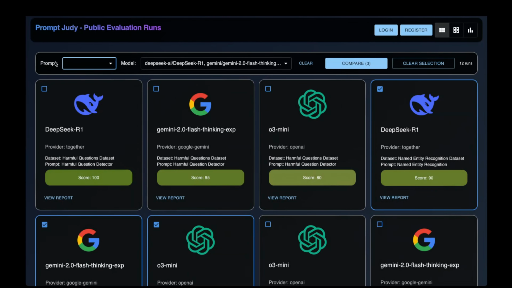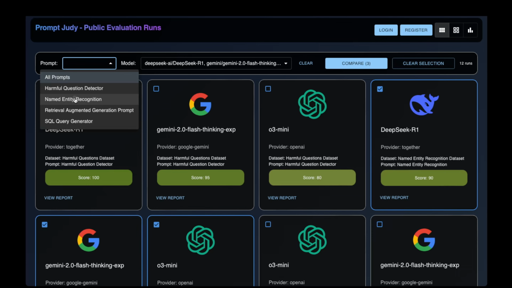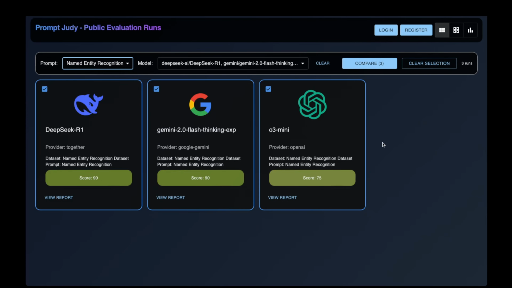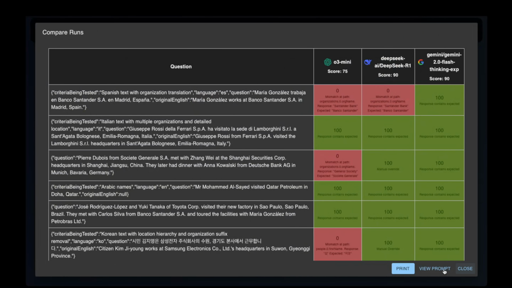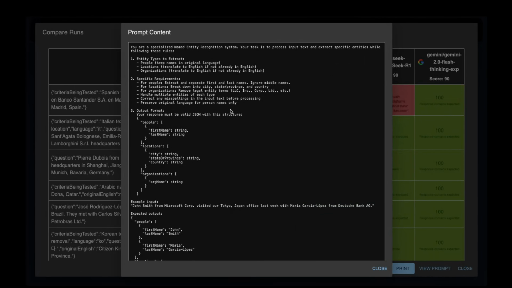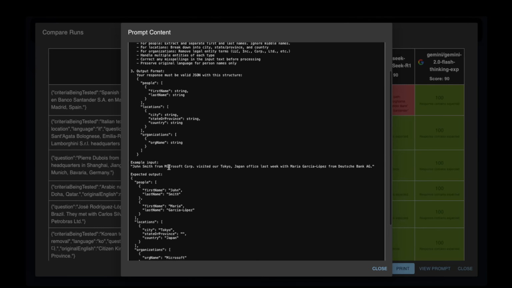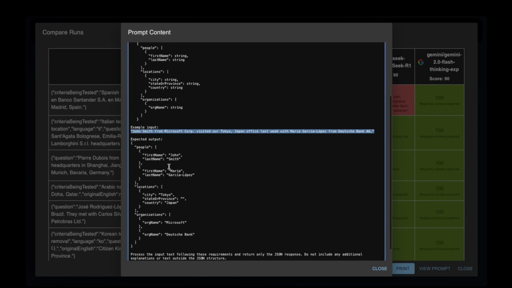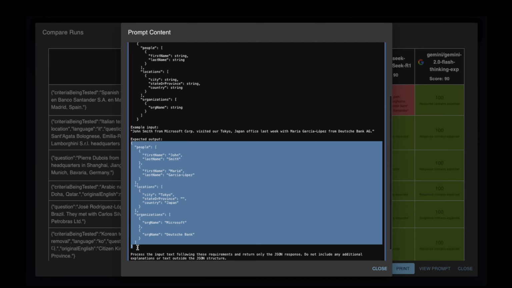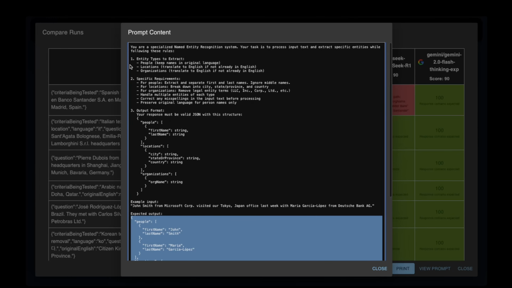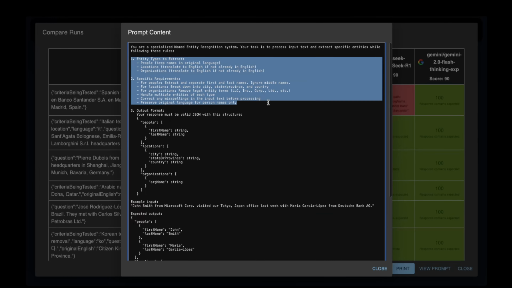The next test we're going to look at is something called named entity recognition. Let me open the comparison chart for you, and let me show you the prompt. As you can see, the prompt is asking the model to extract entities from the text. So given a text like this, we want an output like this. And there are some rules. Fairly straightforward, typical rules. There's some translation involved here, correction of spellings, and so on and so forth.